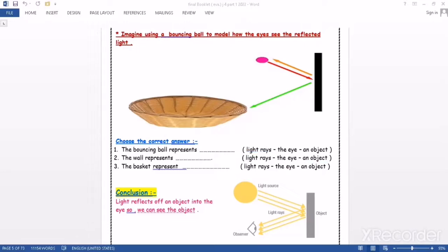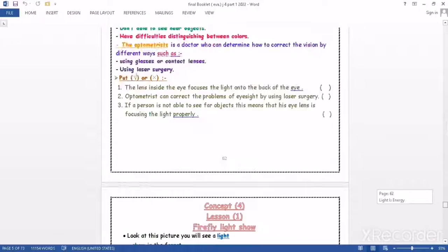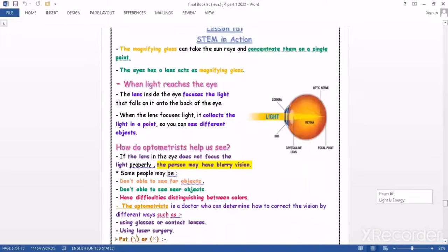Okay. Now let's start with the last lesson in this concept, which is lesson 6, which is talking about how we can see, with the missing part. We just said that the light reaches our eyes, then the brain. But to be honest, between the eye and the brain is a missing point that we will talk about right now.